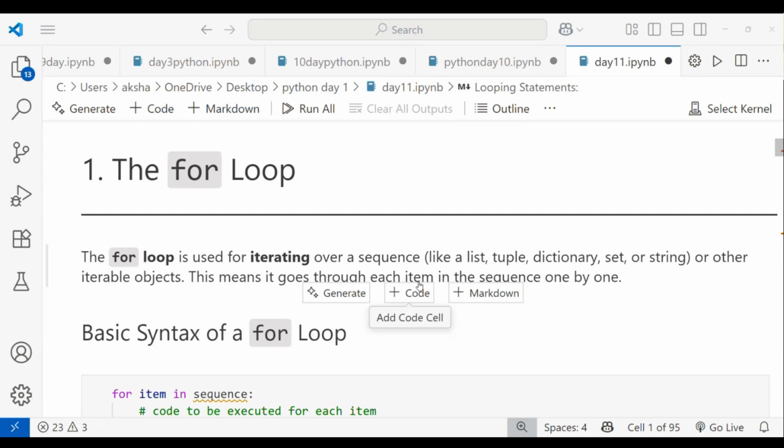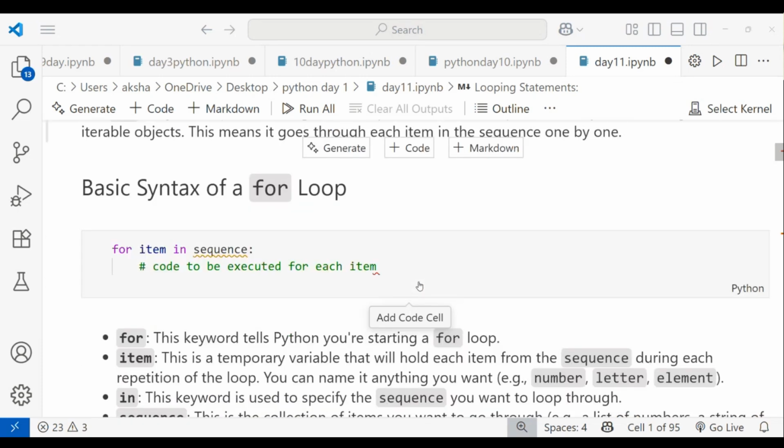Let me take the basic syntax of the for loop. First you have to write for. After that you mention your variable name, and after that I'm using in, which is a membership operator. There are many others, which I will continue in the next topics. Then you mention the sequence, the variable or the data.